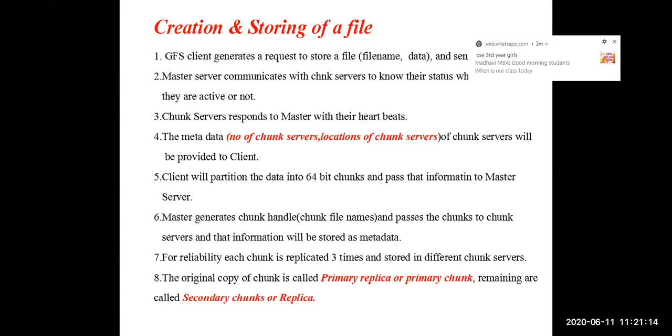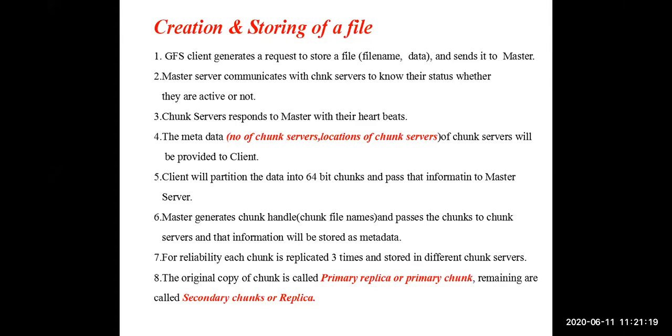If a new file is to be stored in the Google file system, first the client will communicate with the master server that I want to store a new file. Then the master server will communicate with the chunk servers to know how many are active. The chunk servers will reply to the master with their heartbeats. By using their heartbeats, the master will identify which chunk servers are active. That information will be forwarded to the client: I have 10 chunk servers at present, 20 chunk servers at present.